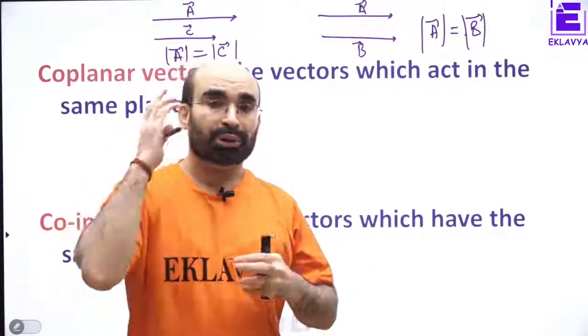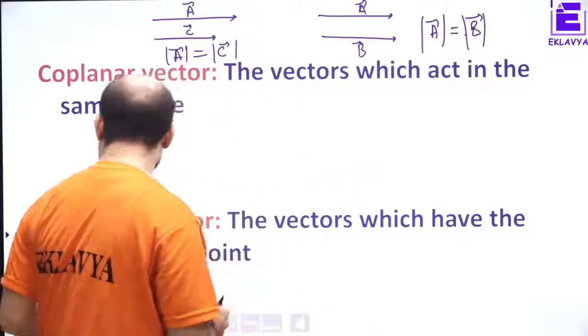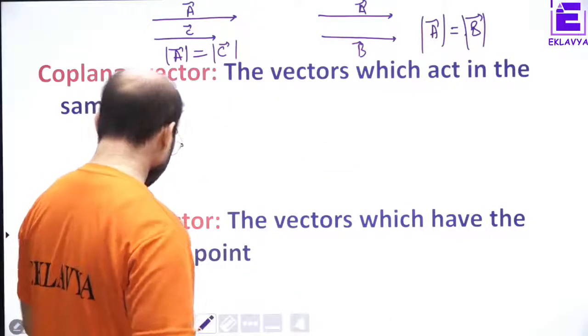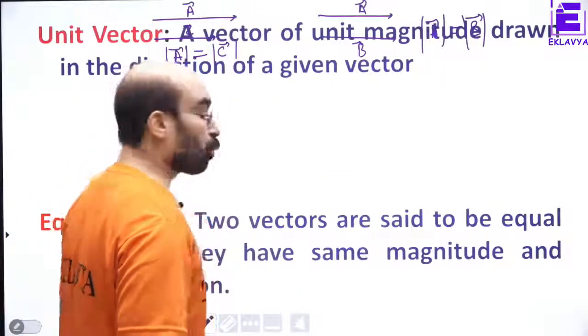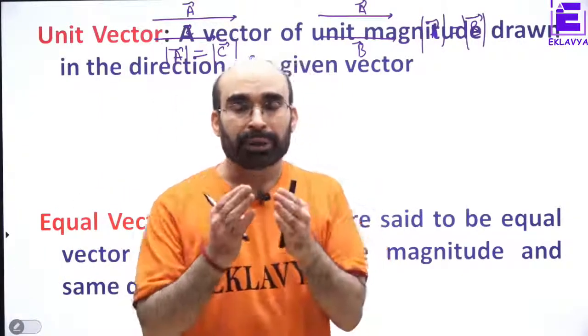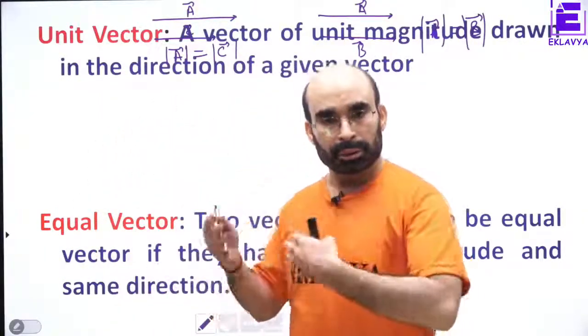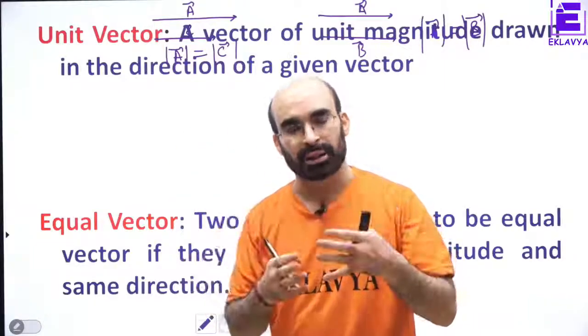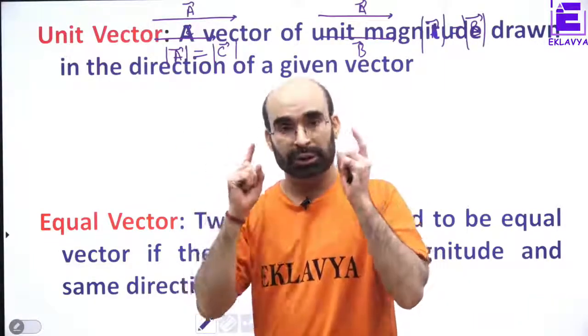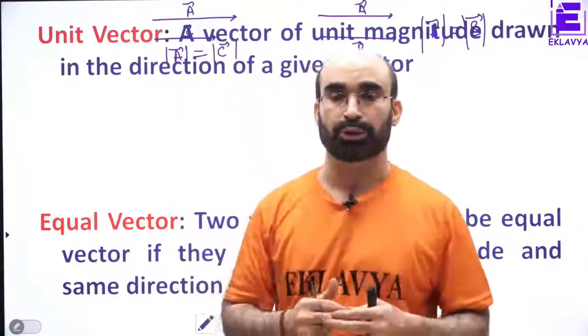So what we need to do is, we need to understand that equal vectors have same direction, that is they are parallel, but they have one condition, that they have equal magnitude also.